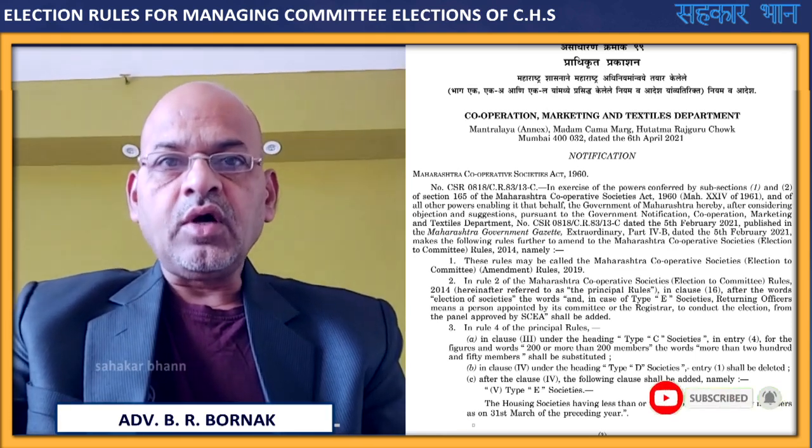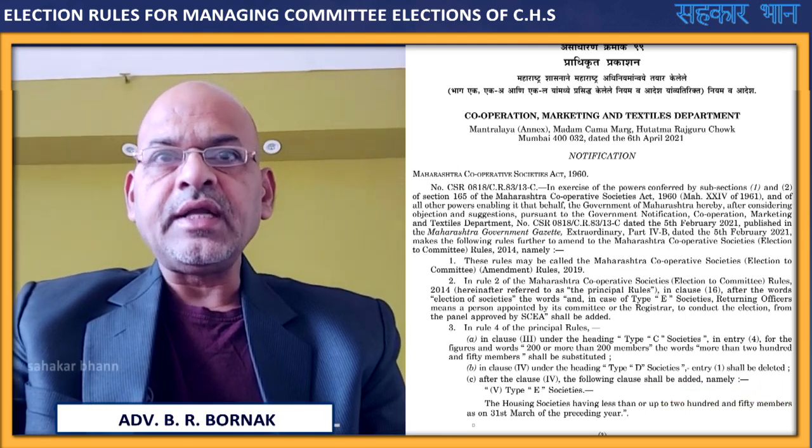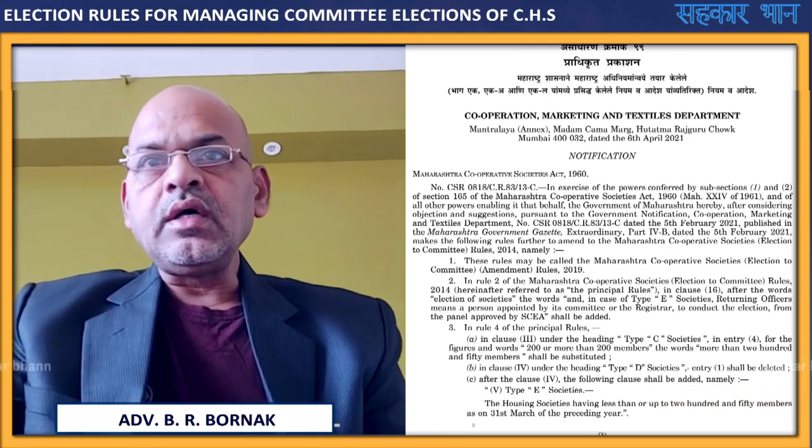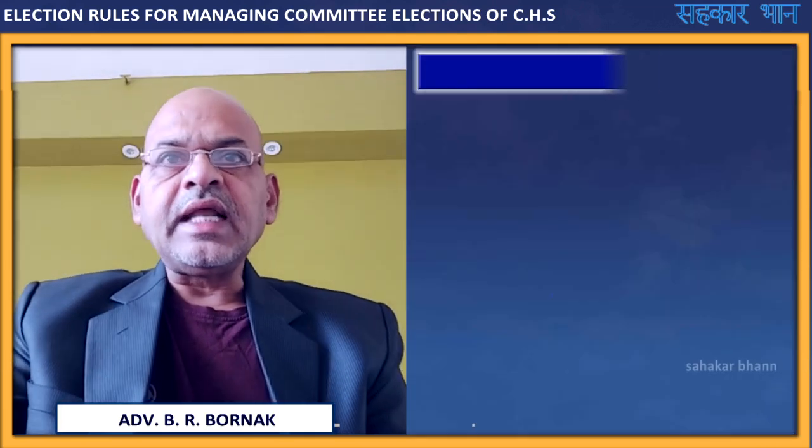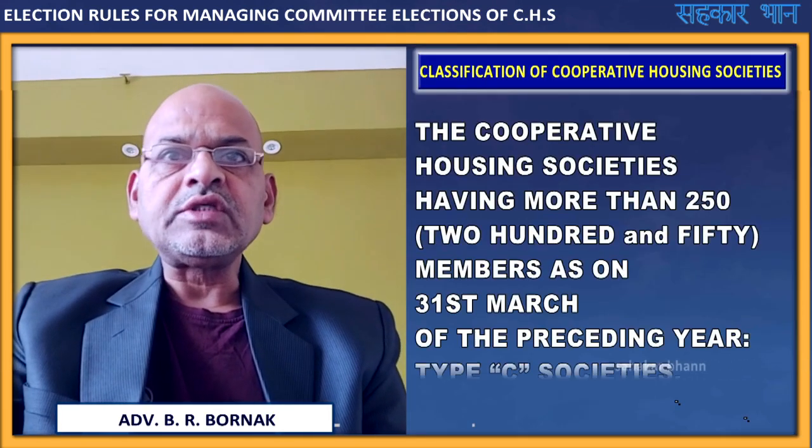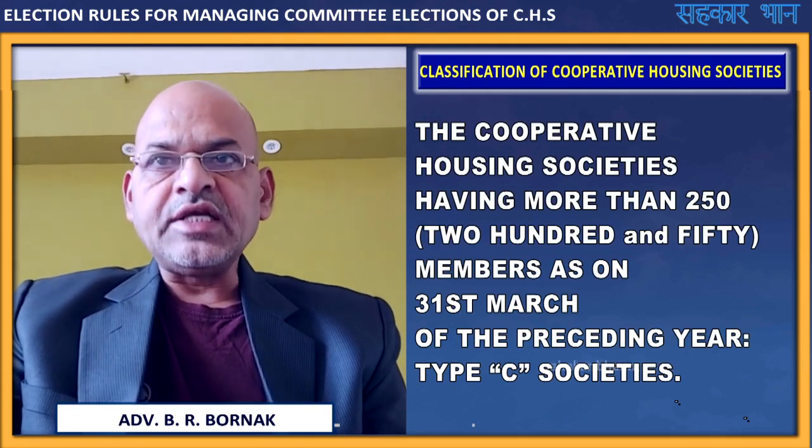The Gazette is published on 7th April 2021. Now, as per this Gazette, the classification of cooperative housing societies has been changed.